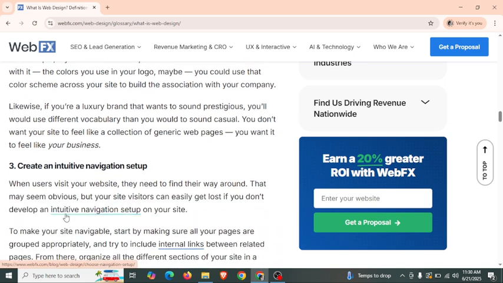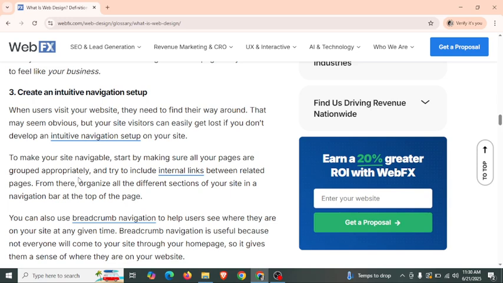Create an intuitive navigation setup. When users visit your website, they need to find their way around. That may seem obvious, but your site visitors can easily get lost if you don't develop an intuitive navigation setup on your site. To make your site navigation easy, start by making sure all your pages are grouped appropriately and try to include internal links between related pages from there. Organize all the different sections of your site in a navigation bar at the top of the page.